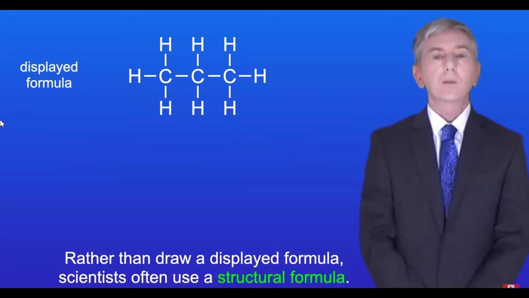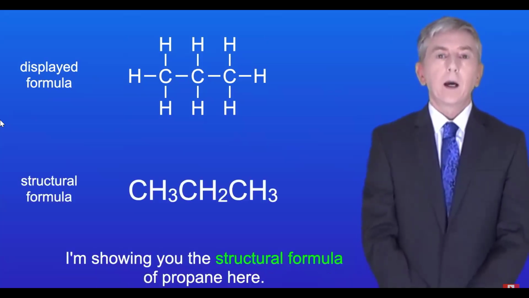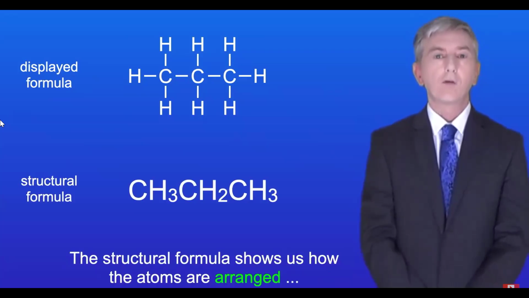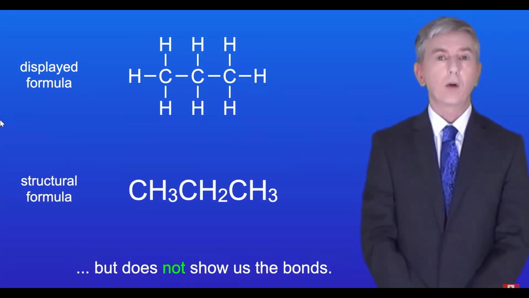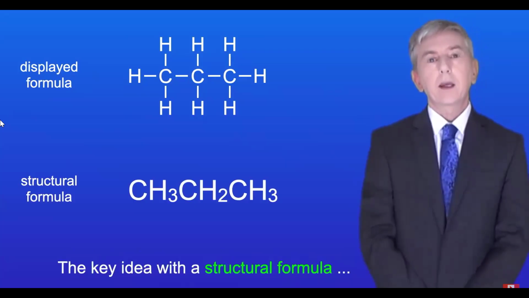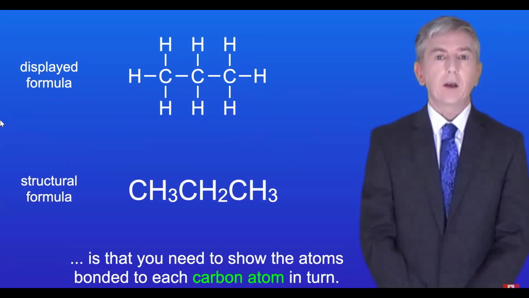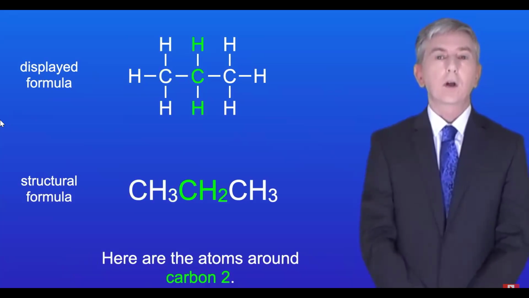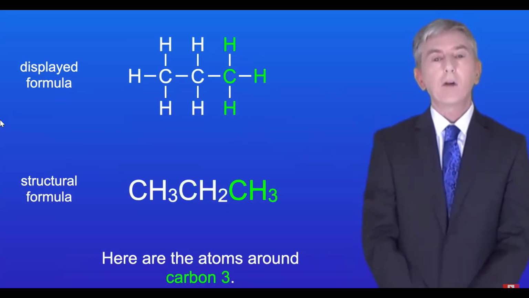Now rather than draw a displayed formula, scientists often use a structural formula. I'm showing you the structural formula of propane here. Now the structural formula shows us how the atoms are arranged, but does not show us the bonds. Now the key idea with the structural formula is that you need to show the atoms bonded to each carbon atom in turn. So this shows the atoms around carbon 1. Here are the atoms around carbon 2, and here are the atoms around carbon 3.